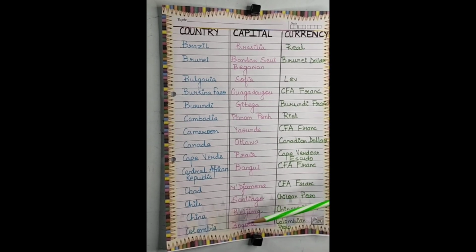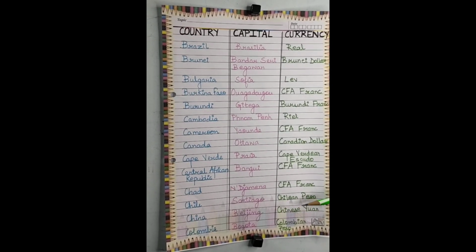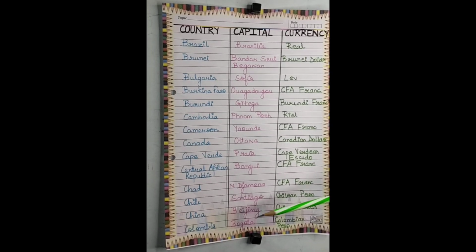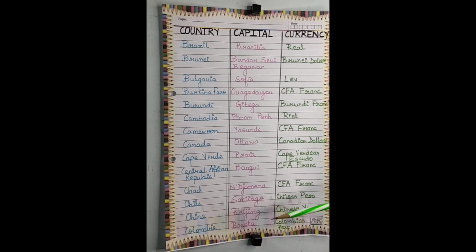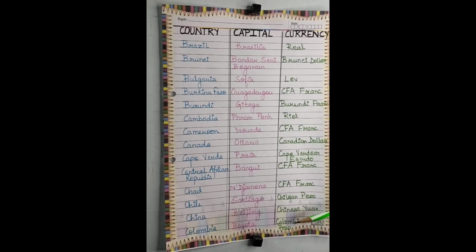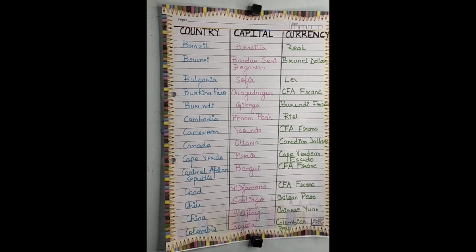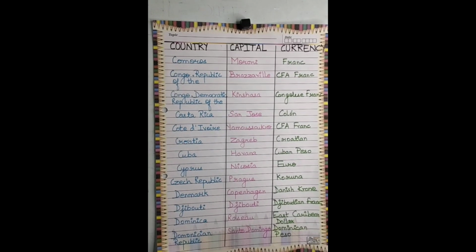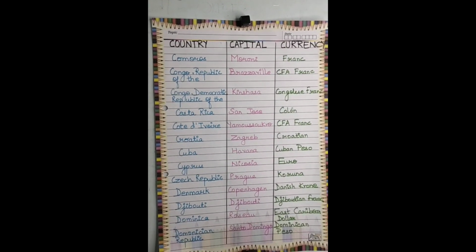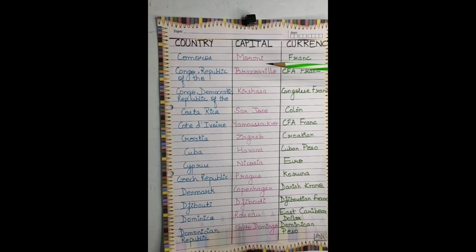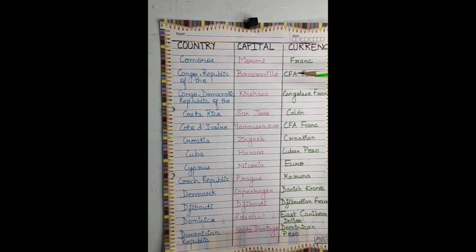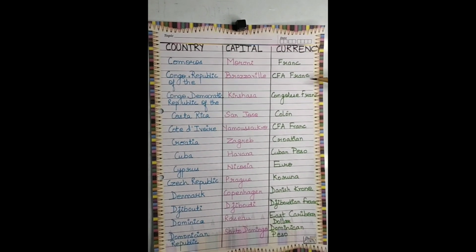Next is China, the capital is Beijing and the currency is Chinese yuan. Next is Colombia, its capital is Bogota and the currency is Colombian peso. Next is Comoros and the capital is Moroni and the currency is francs. Next is Congo, Republic of the, the capital is Brazzaville and the currency is CFA francs.